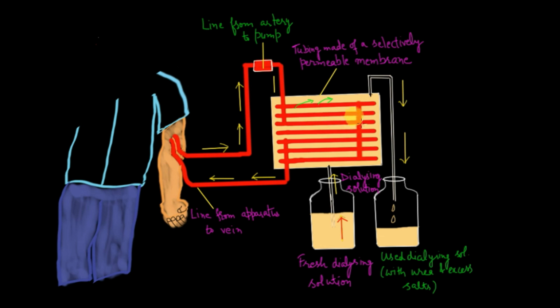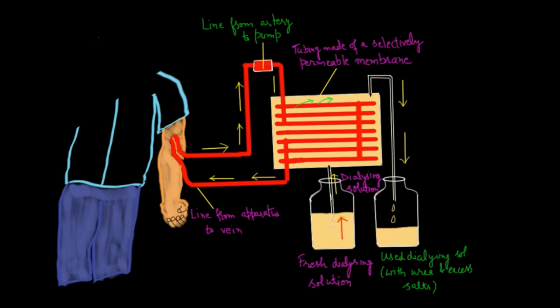This used dialyzing solution is collected in a separate container, and fresh dialyzing solution is continuously added into this tank. So this way, when the blood moves through this tubing system, by giving out its nitrogenous waste, the blood turns purified, and now this purified blood is pumped back into the patient's body through the vein. So this is how we can ensure the survival of a kidney patient.